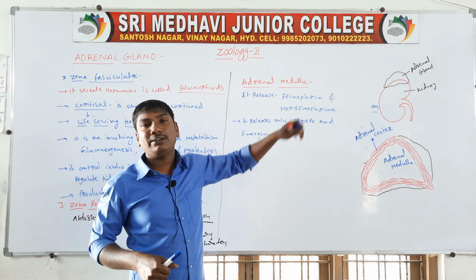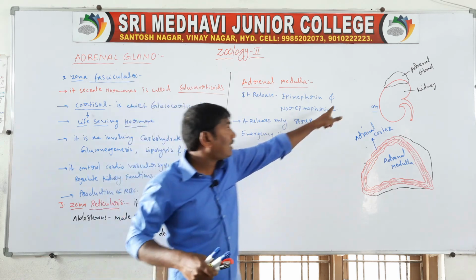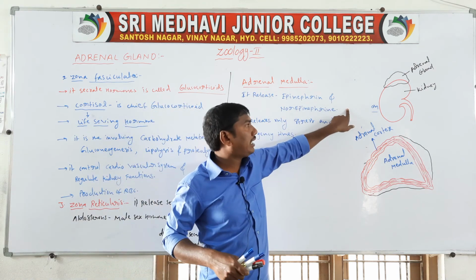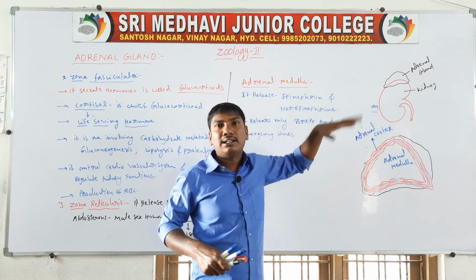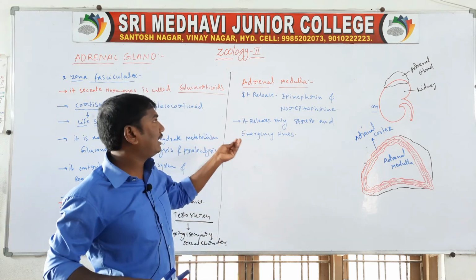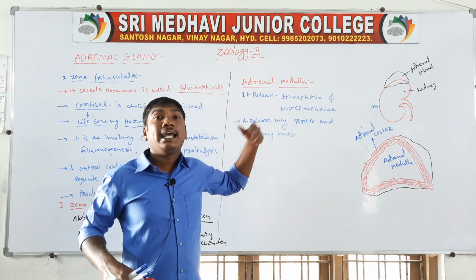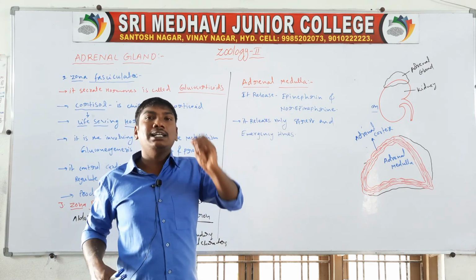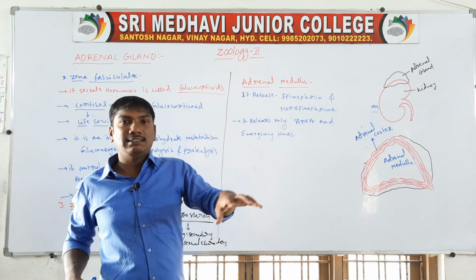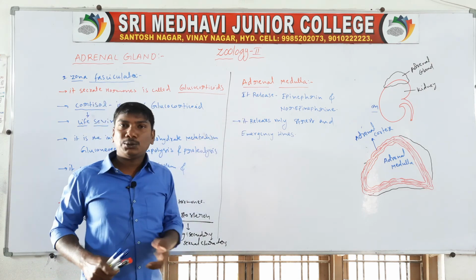Epinephrine and norepinephrine are also called adrenaline and noradrenaline hormones. They are released only in stress or emergency situations.